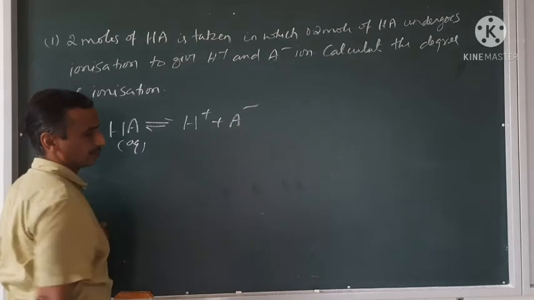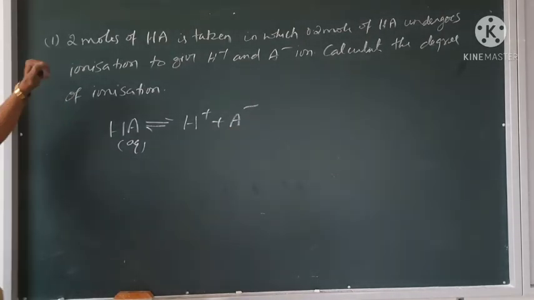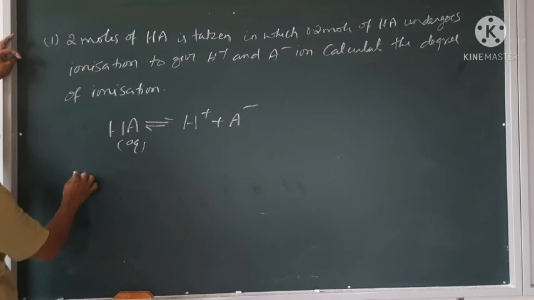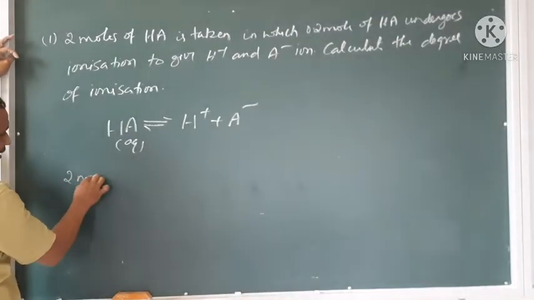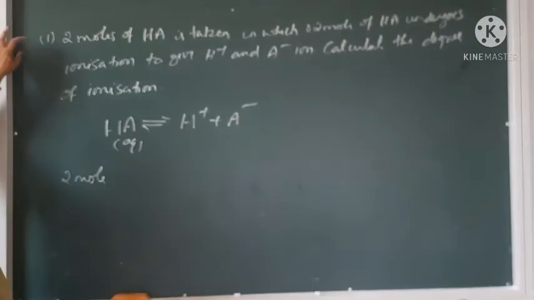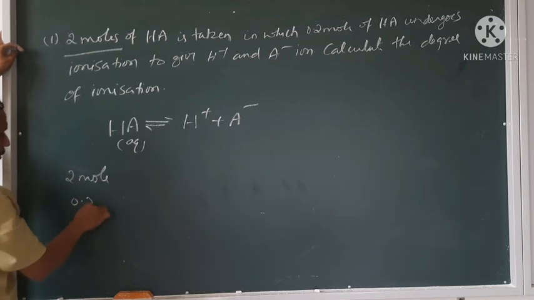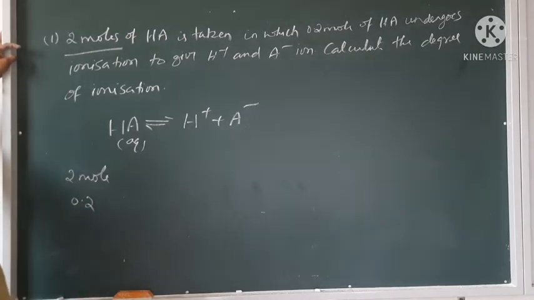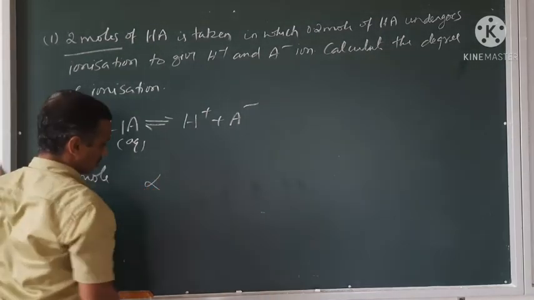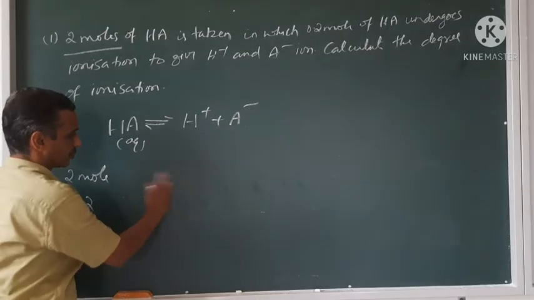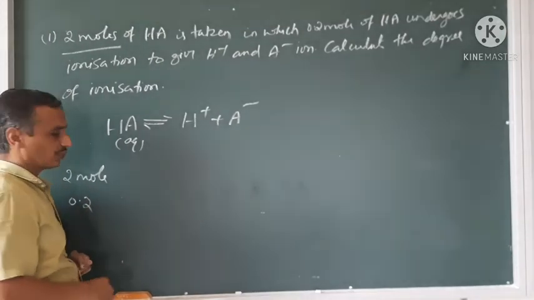Okay, this is the equation. So now see here. What are the moles present there? 2 moles were present in the beginning, and of that, 0.2 is going as ions. So what is the definition? What is the formula for degree of dissociation?